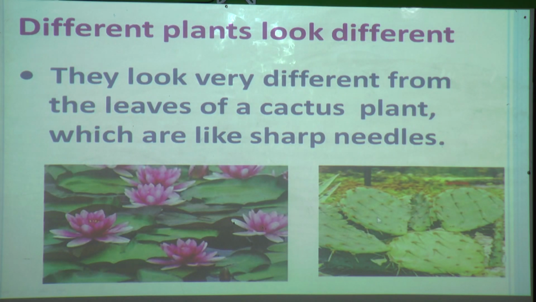The green part which looks like a leaf is not a leaf of the cactus. Actually the sharp needles you can see here are the leaves of the cactus plant. Water lily leaves are thin, big and can float in water, whereas the cactus leaves look like needles.